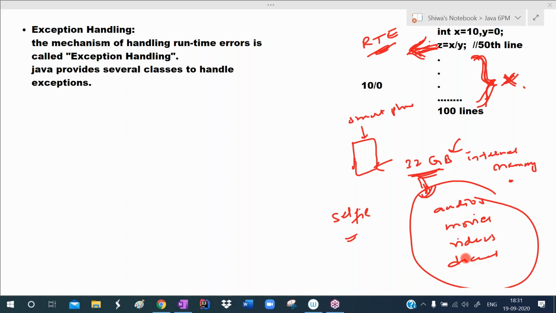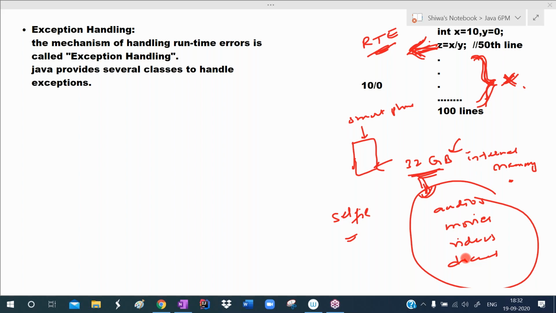Now you feel inconvenient. So again you open the camera app and try to take the selfie, but sufficient memory is not there, so automatically the camera app will be closed again. You will not understand why the camera app is closing, if developers didn't handle this runtime error.